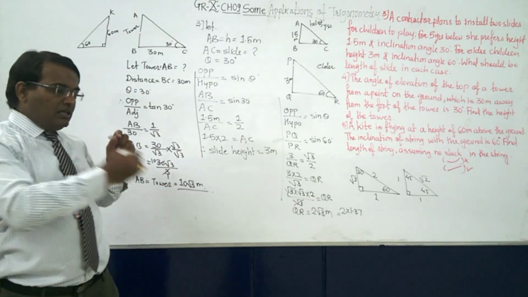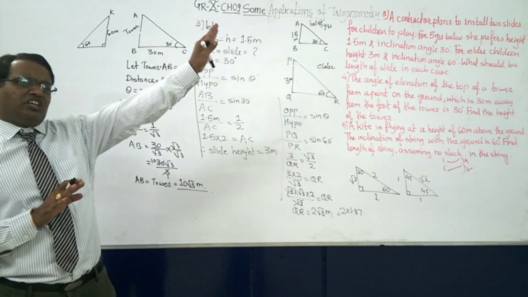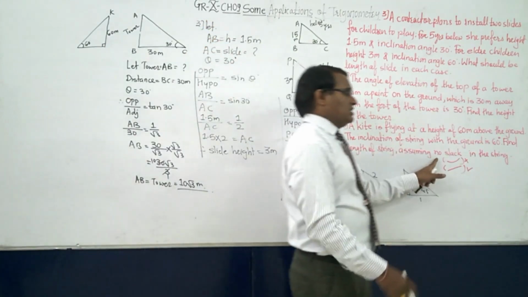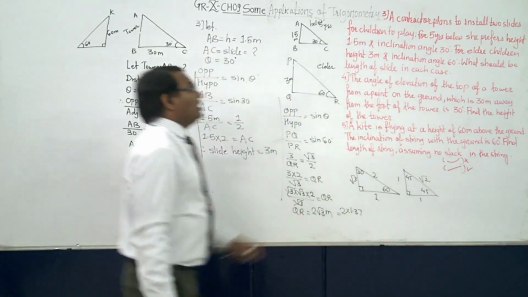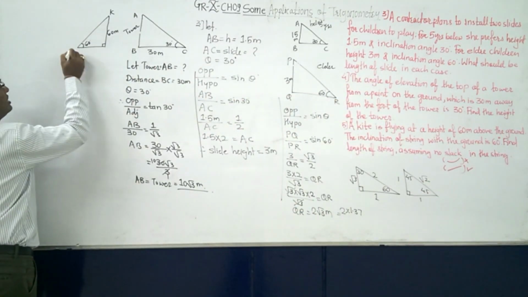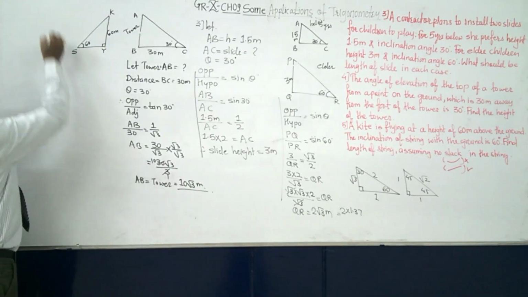Slack means the curve is not there. The thread is totally tight, it is not like this. It is one straight line like this. That's why I have given the hint. You have to find out this height. Suppose it is S, K, and this is Y.